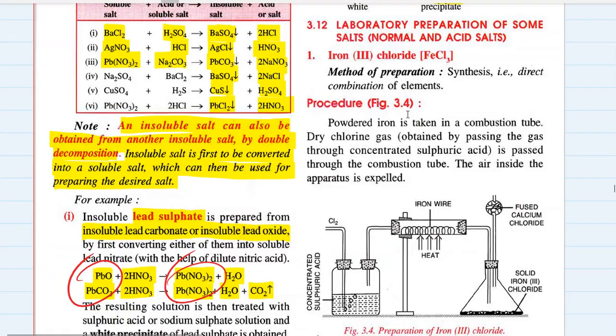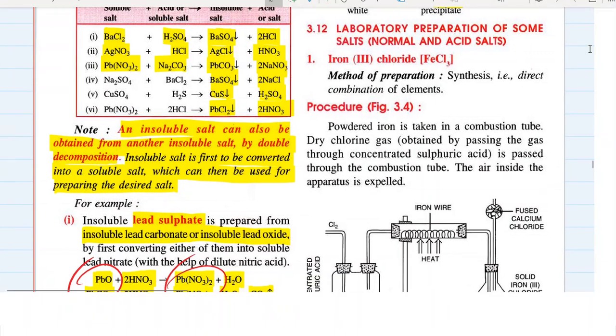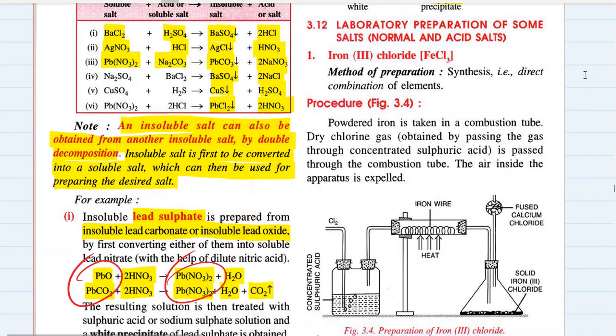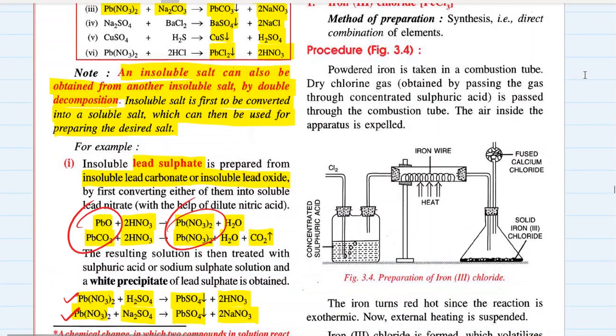Okay, let's start. First is laboratory preparation of iron chloride. The method is synthesis, that is direct combination of elements. Procedure is, first we take powdered iron in a combustion tube. Either you take powdered iron or you take iron wire, does not matter. You take it in a combustion tube and you heat it from below.